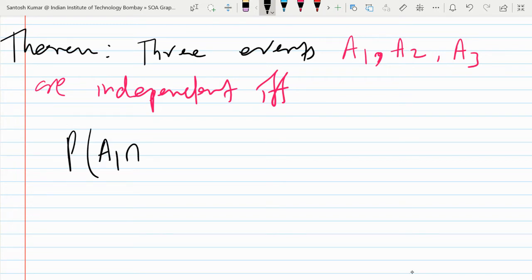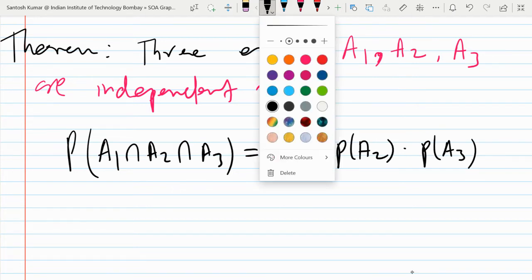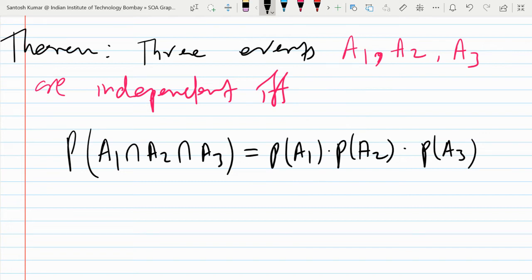So probability of A1 intersection A2 intersection A3 is equal to probability of A1 into probability of A2 into probability of A3. But this is not the only condition. While you are checking for three events, you have to check four conditions. Yes, this is the one. Other is, you have to check first this, second this, and not or. So I hope you know the difference between and or. In the sense of probability, these two words play a very important role.